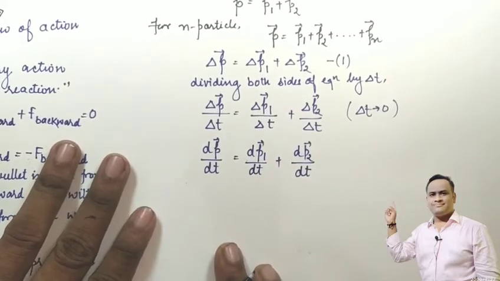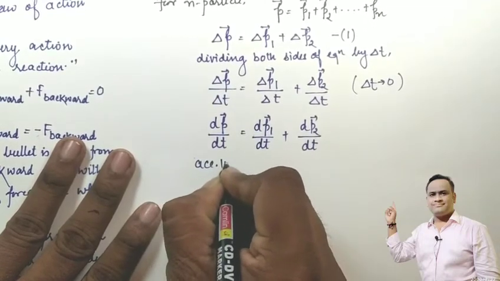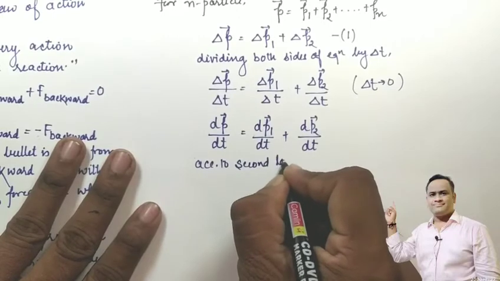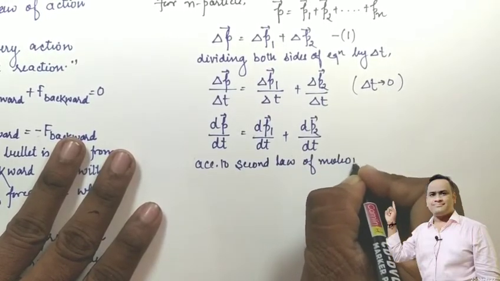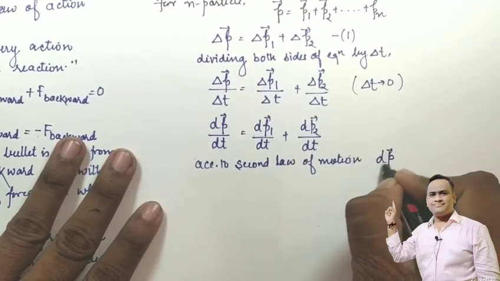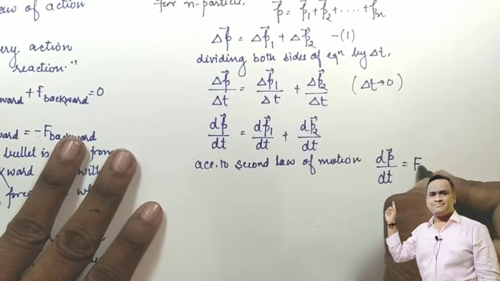As we know, the rate of change of momentum is directly proportional to the applied force. So according to the second law of motion, we can conclude that the rate of change of momentum equals the force.